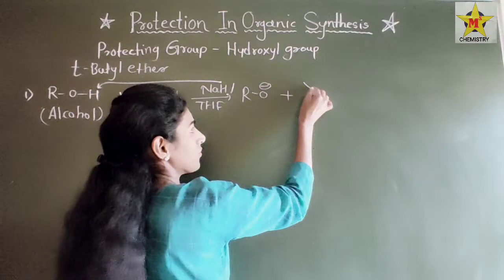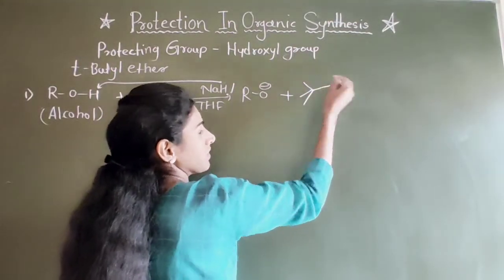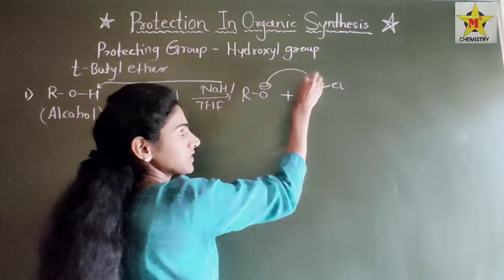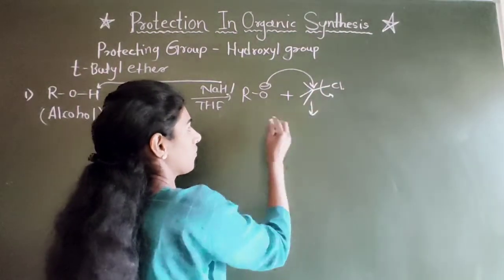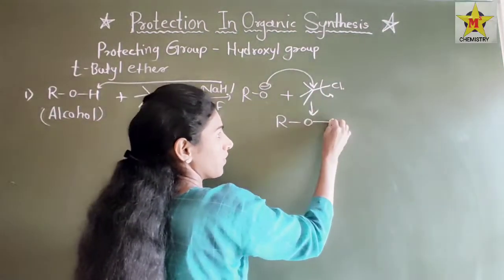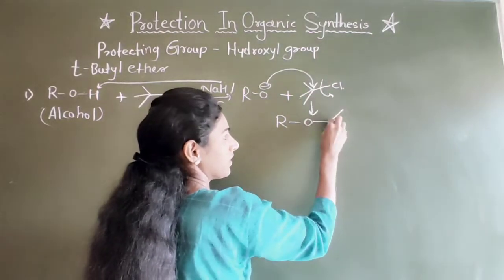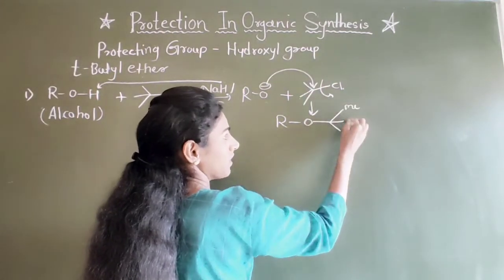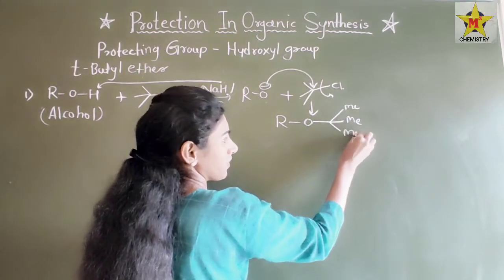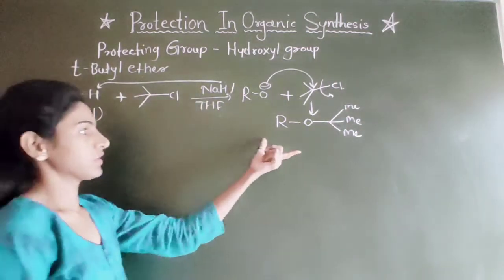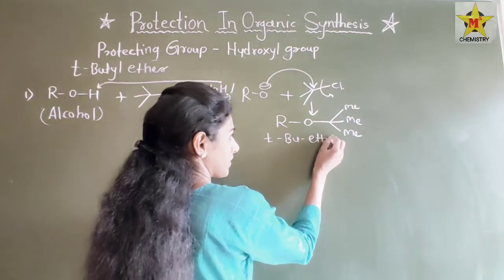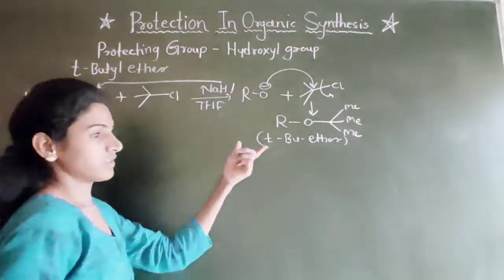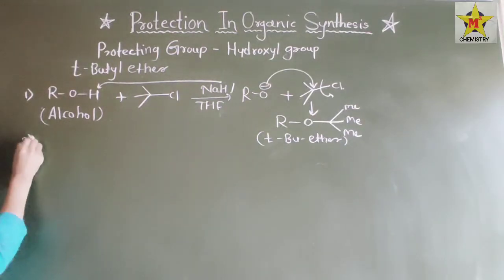Then this O minus will attack the tertiary butyl carbon, and Cl will depart, forming RO and the three methyl groups, or any alkyl group. Okay, this is tertiary butyl ether. This is one way to protect as tertiary butyl ether.